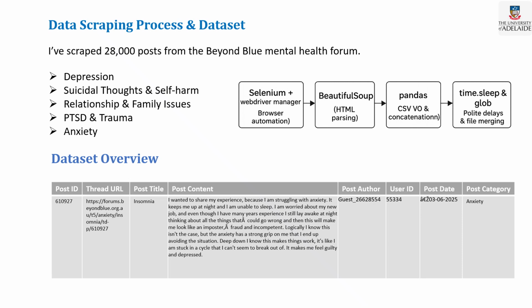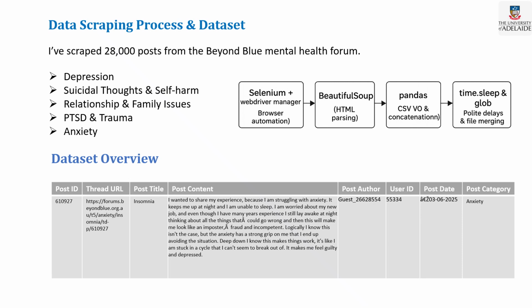For data scraping, I have used Selenium WebDriver for browser automation, Beautiful Soup for HTML parsing, Pandas for CSV, and the time library for a time gap between one page and another to traverse and scrape data. After scraping, my dataset overview is: post ID, thread URL, post title, post content, post author, user ID, post date, and post category.